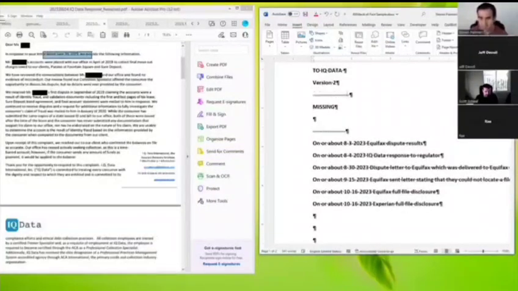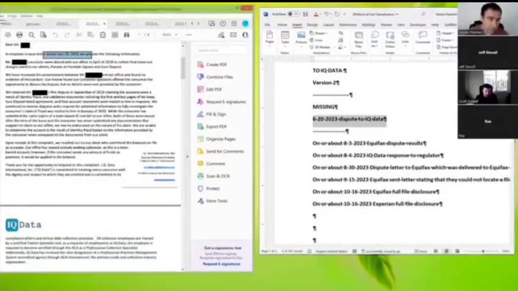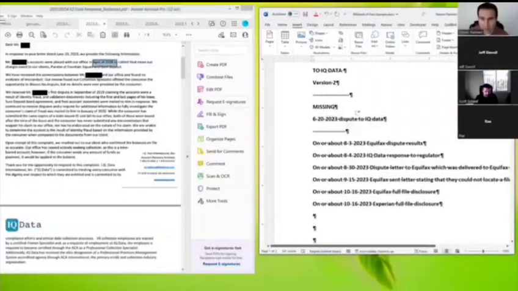Because a good attorney, and again, I'm not an attorney, but we're looking to send this off to one, they want to know all the answers before they ask the question. So we need to know what's going on here. So missing, June, 6/20. We know there was a dispute to IQ data because they stated right in here, April 28th. So as part of the fact pattern, we'll do it this way.